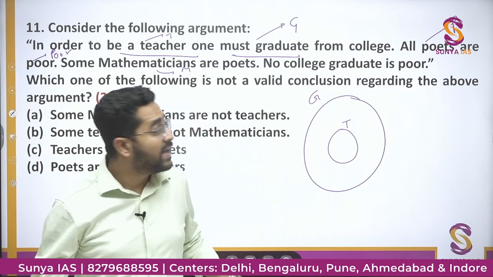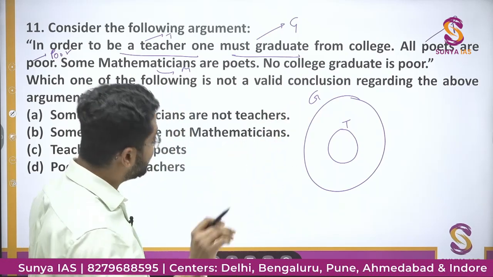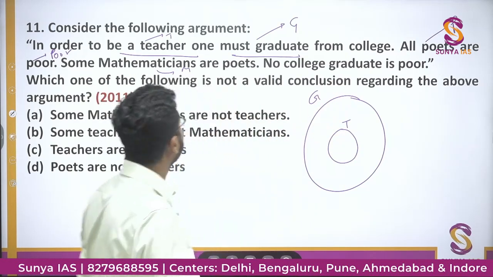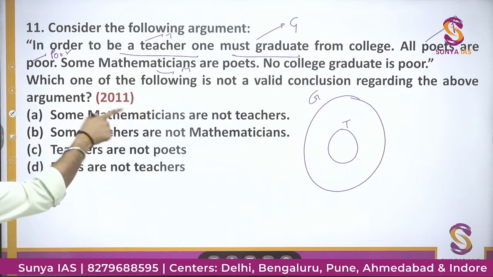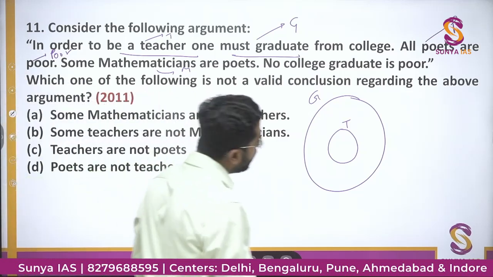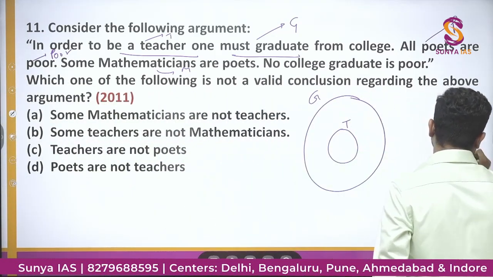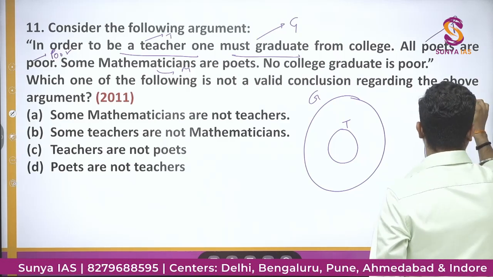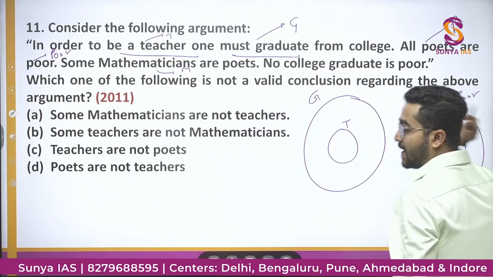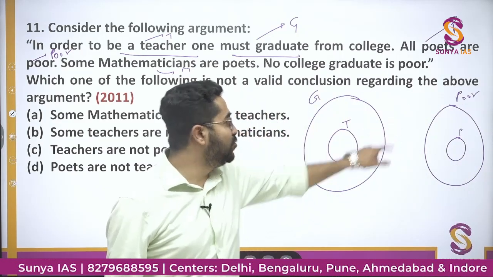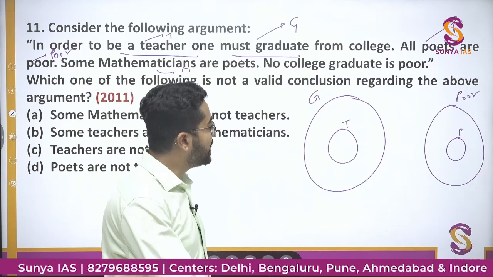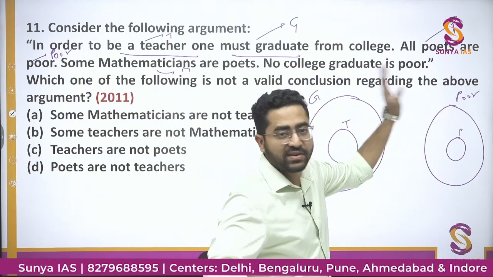It is not given that all graduates are teachers. It is given that if there is a teacher, then he must be a graduate. Like this. All poets are poor. So if this is the poet circle, all poets are poor. It is not that only poets are poor. Other people also can be poor, but it is given that all poets are definitely poor.